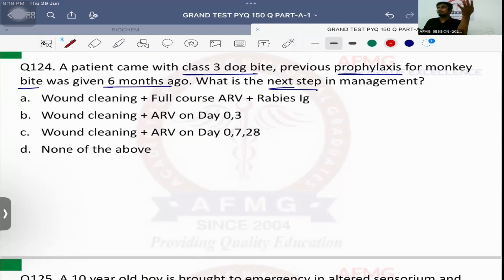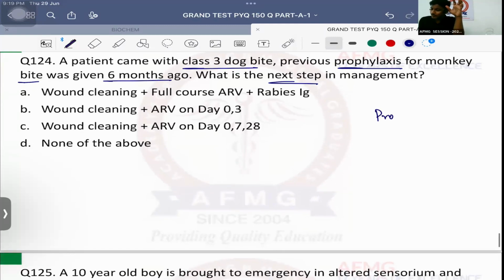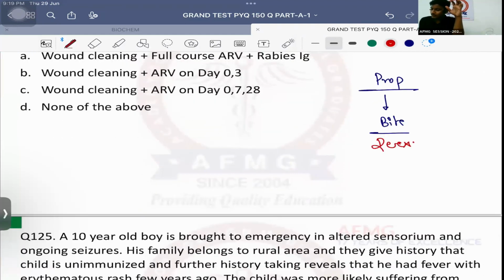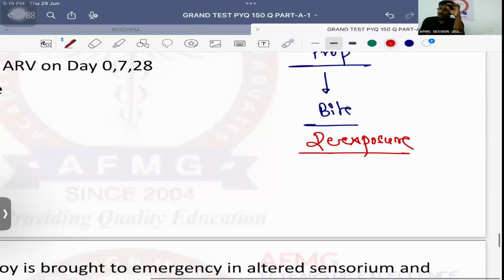Now this patient had a class 3 dog bite. He had already received prophylaxis earlier, 6 महीने पहले ही लिया है. That means he has already received prophylaxis. वापस से उसको बाइट हुआ है. So now it will be a case of re-exposure. In cases of re-exposure, please tell me what should be done. कितने doses?